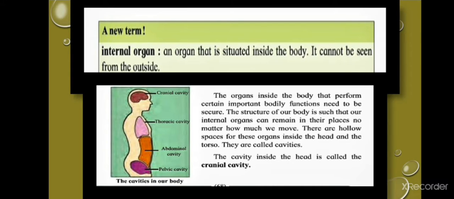A new term, internal organ. An organ that is situated inside the body. It cannot be seen from the outside.